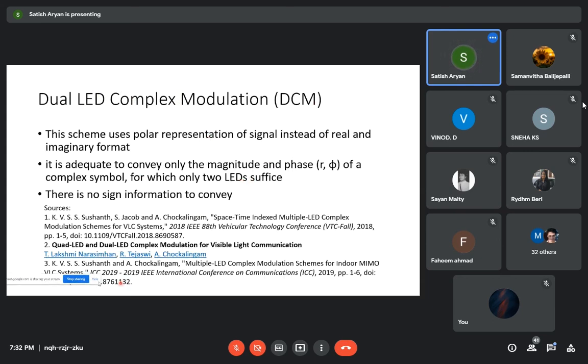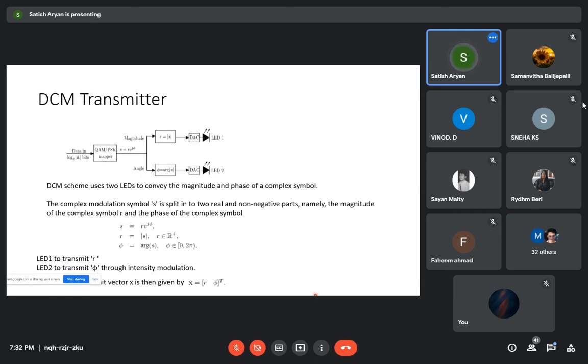Normal QAM mapping will take place, and this will be converted to a polar form of the representation. The polar form will separate in two ways, magnitude and angle. The magnitude part is transmitted using one of the sources, that is LED or laser. That means this LED or laser is modulated using the magnitude part of the incoming data, and another LED or laser is modulated using the angle part of it. They transmit independently, and they receive independently.